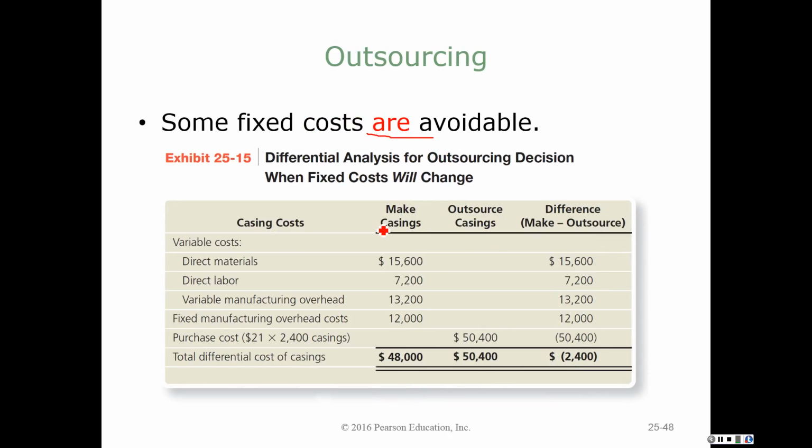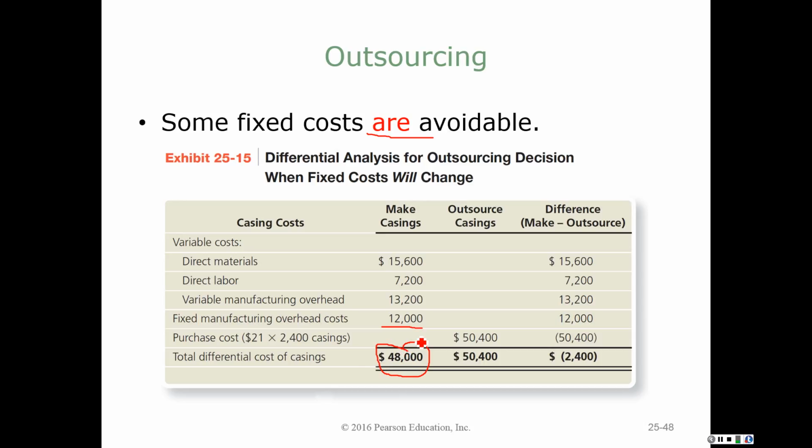So once again, we're looking at costs that are relevant. What cost will change as a result of outsourcing? Once again, if I outsource, I will no longer have direct materials, direct labor, variable overhead. And the text says, what if we could get rid of $12,000 in fixed cost? So if this is the case, I can minimize my cost by